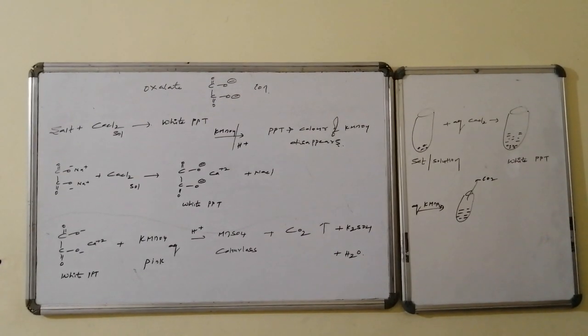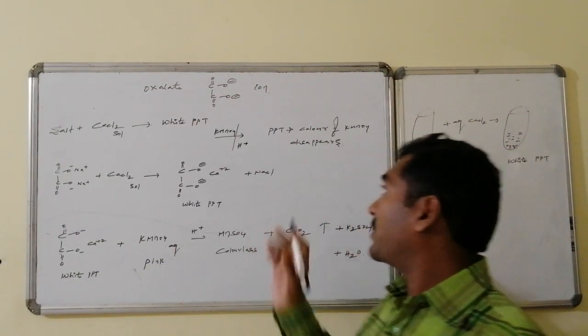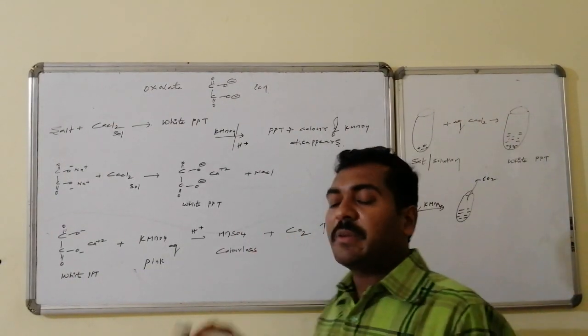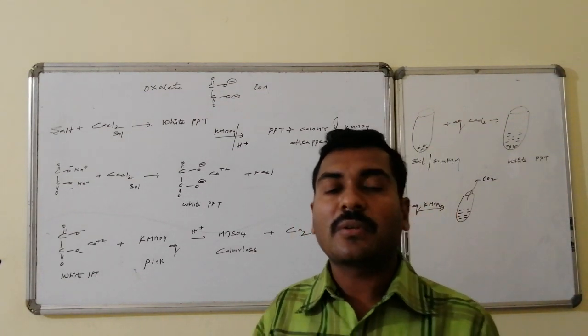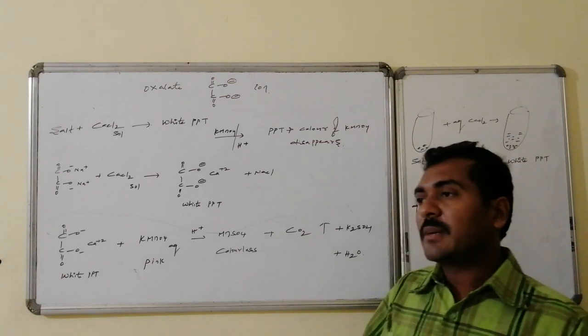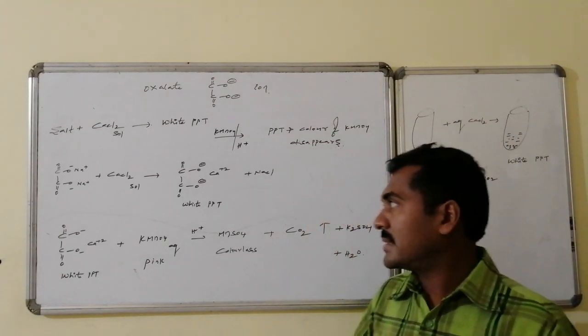The salt on reaction with aqueous calcium chloride solution forms calcium oxalate, a white precipitate. This white precipitate, calcium oxalate, on reaction with pink colored KMnO4 solution, the pink color disappears and the white precipitate also disappears. Let us see the reactions.